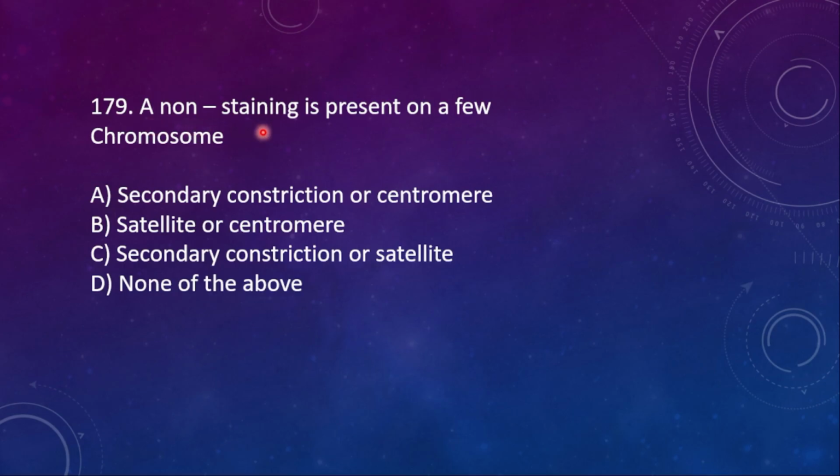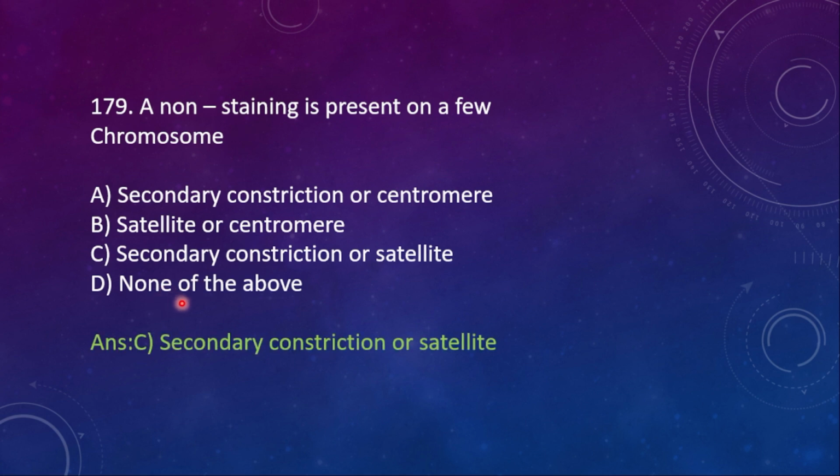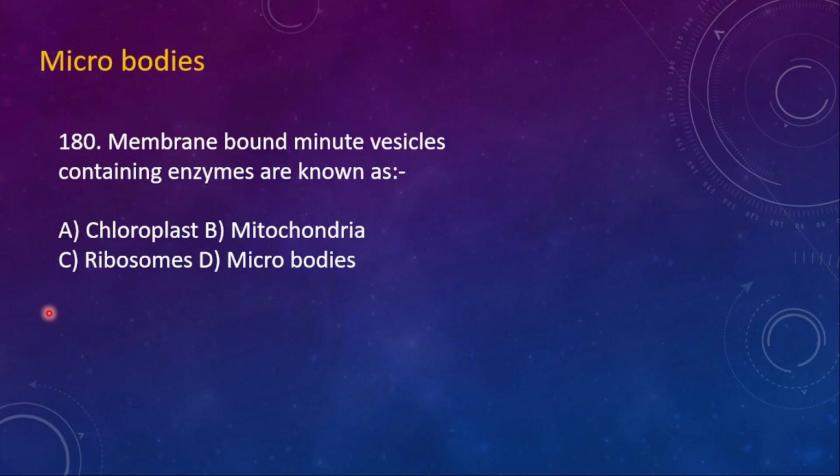179. A non-staining region is present on a few chromosomes, that is: A, secondary constriction or centromere. B, satellite or centromere. C, secondary constriction or satellite. And then D, none of the above. So here the correct option is C, secondary constriction or satellite, where there is a region where we won't find any kind of staining material. It is helpful for the study of satellite DNAs.